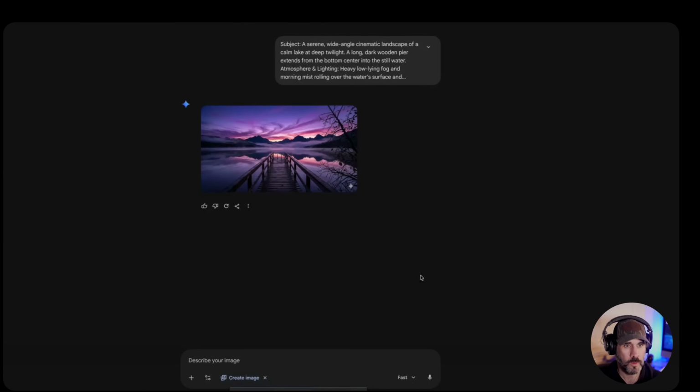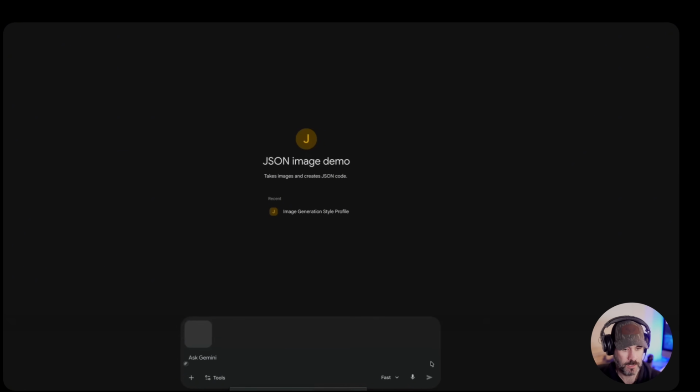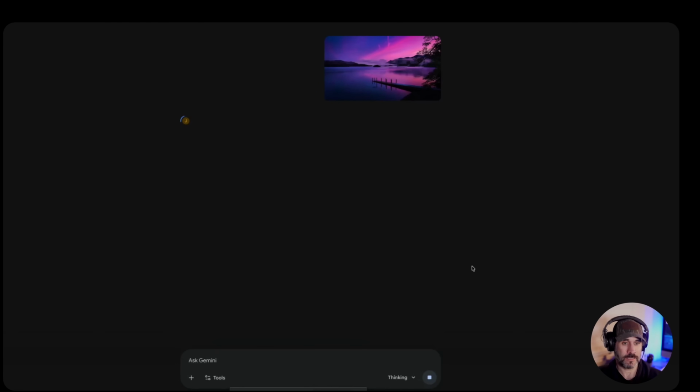So what we're going to do now is we're going to do the same thing with the same image, but we're going to use our gem. So I grabbed the same image. I'm in the actual JSON image demo now. And all I'm going to do is paste that image in there. I like to put this on thinking mode. You can keep it on fast. I like to keep it on thinking. But anyway, I'm going to hit submit. And now what it's going to do is analyze this image, but it's going to give us back the JSON code based off of what this image is.